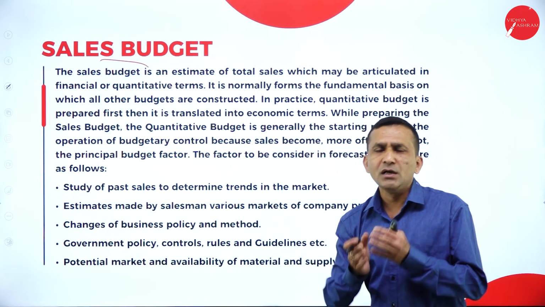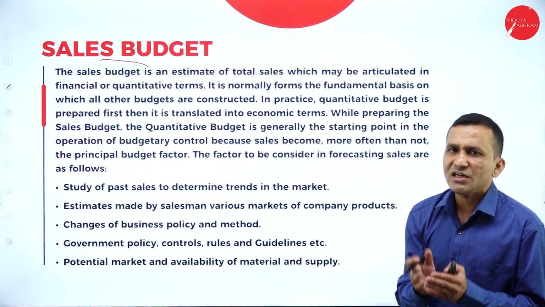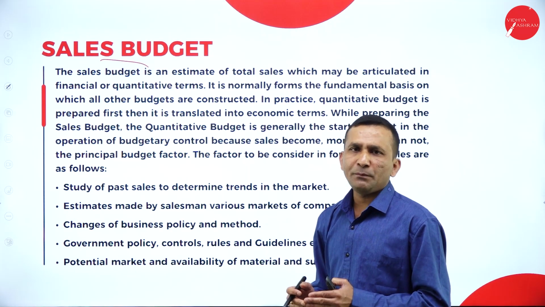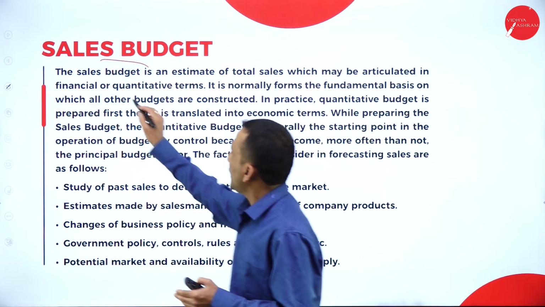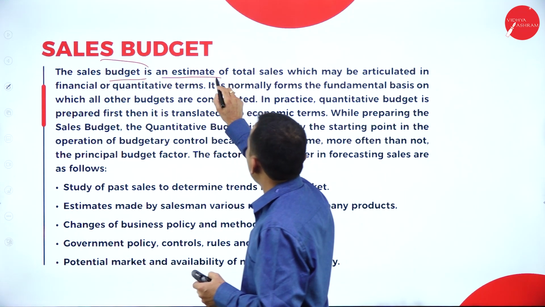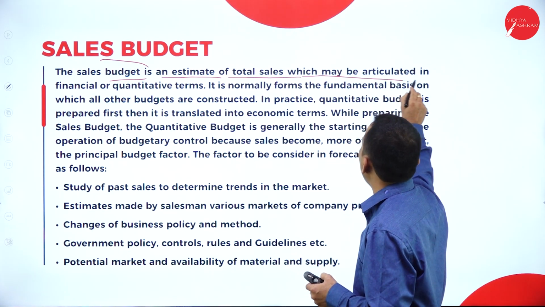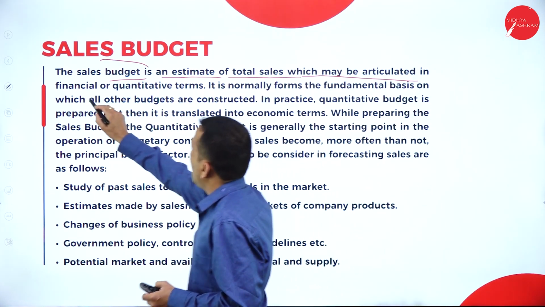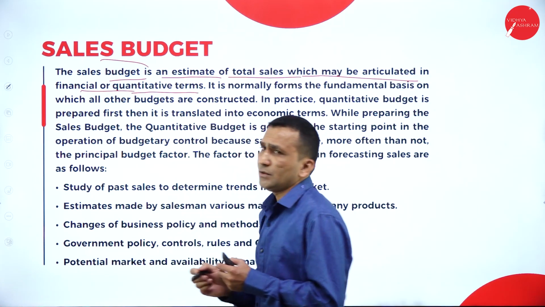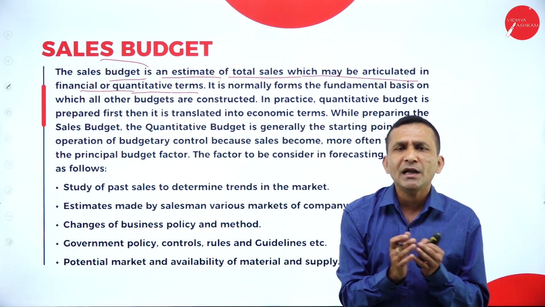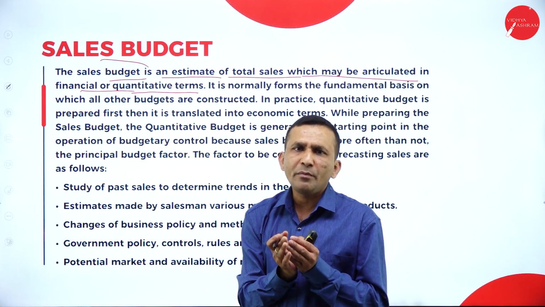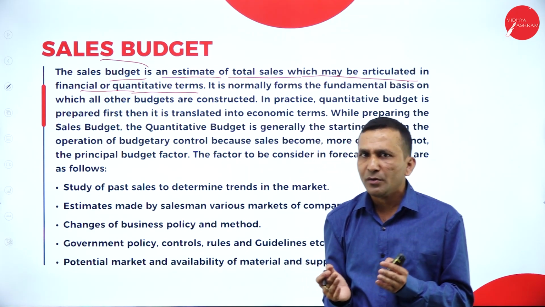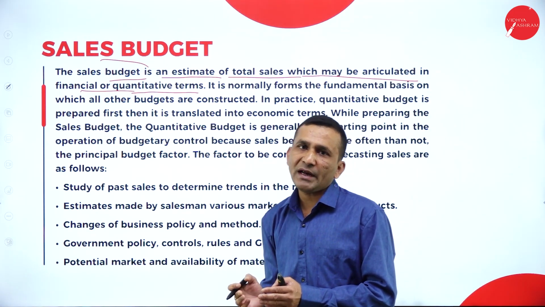Who prepares it, who is the concerned person, and what responsibility they have at the time of preparing a budget. The sales budget is an estimate of total sales, which may be expressed in financial or quantitative terms. Everything related to the monetary aspect, so obviously we can take the count or measurable, is related to forecasting the sales.